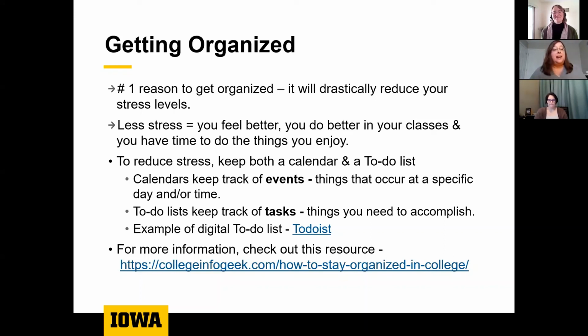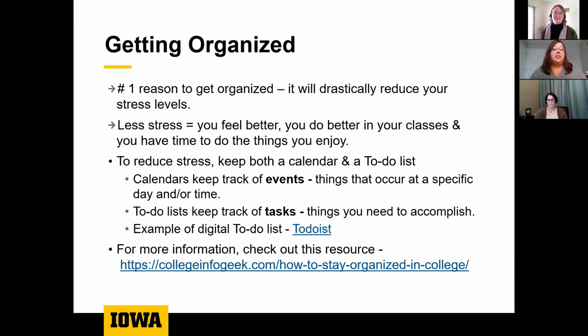So the less stress means you'll feel better, do better in your classes, and have time to do the things that you enjoy as well, and not feel like all I do is study, sleep, study. Another way to reduce that stress, as we've all talked about, keep both a calendar and a to-do list. Calendars keep track of events, things that are going to occur at a specific day or time. To-do lists keep track of tasks. Those are the things you need to accomplish.